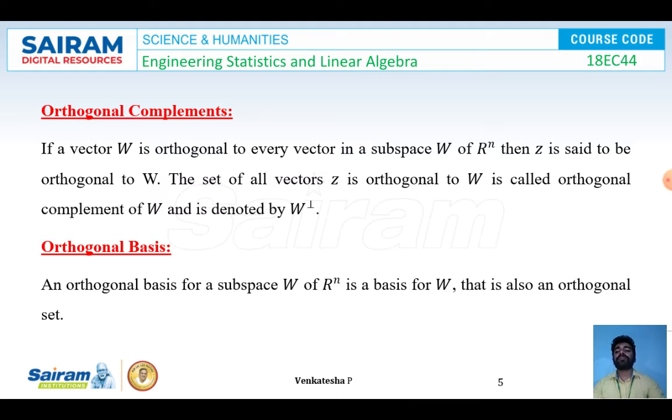Orthogonal complements. If a vector Z is orthogonal to every vector in a subspace W of R^n, then Z is said to be orthogonal to W. The set of all vectors Z that are orthogonal to W is called the orthogonal complement of W and is denoted by the notation W perp. Orthogonal basis. An orthogonal basis for the subspace W of R^n is a basis for W that is also an orthogonal set.